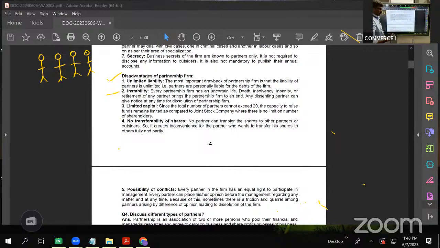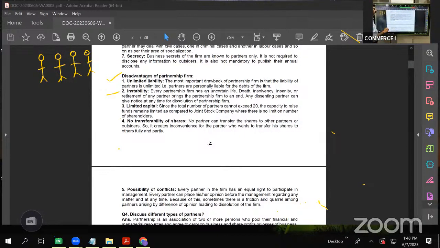And it's very, very occasionally that all the 4 or 5 partners who are part of the firm think on the same wavelength. There will be difference of opinion, and because of this, some quarrels, some rifts will crop up, which will dismantle the business, which will break up the partnership firm.